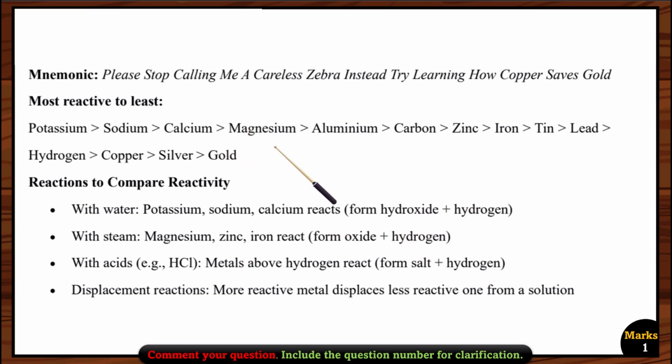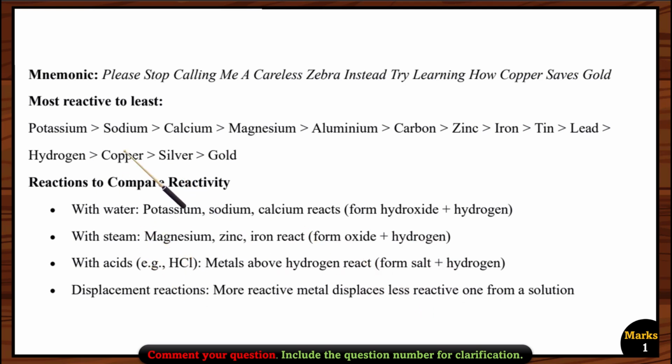Okay, so after calcium, magnesium, aluminium, zinc, and iron can react with steam, not with cold water. And what we get over here is not the hydroxide. We will get an oxide and hydrogen gas. For example, we are going to get magnesium oxide, but not magnesium hydroxide, right?